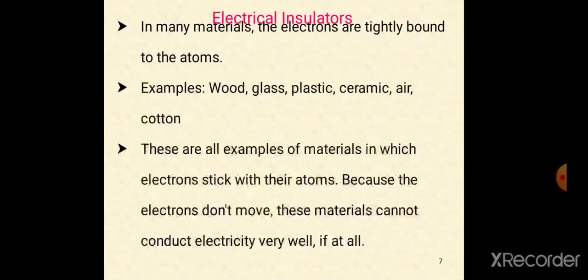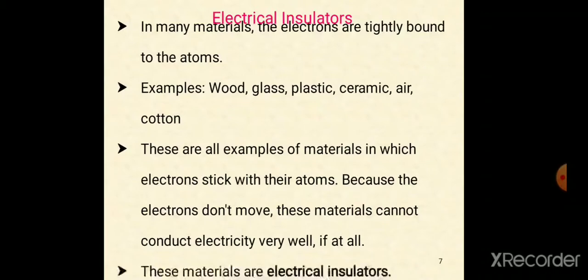Examples are wood, glass, plastic, ceramic, air and cotton. In all of these, electrons are tightly bonded with the atoms. These are examples of materials in which electrons stick with their atoms. Because the electrons don't move, these materials cannot conduct electricity very well, if at all. So this type of material is called an electrical insulator. The materials which do not allow the movement of electrons are called insulators.